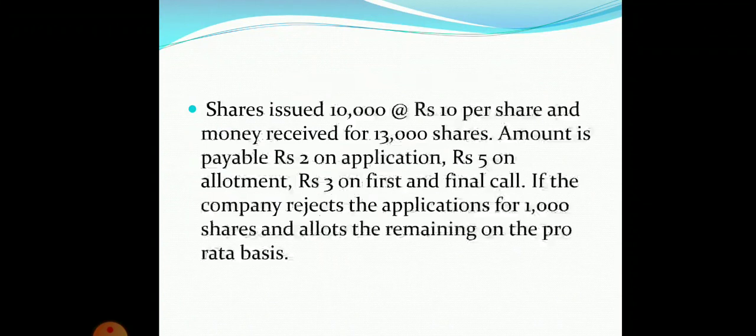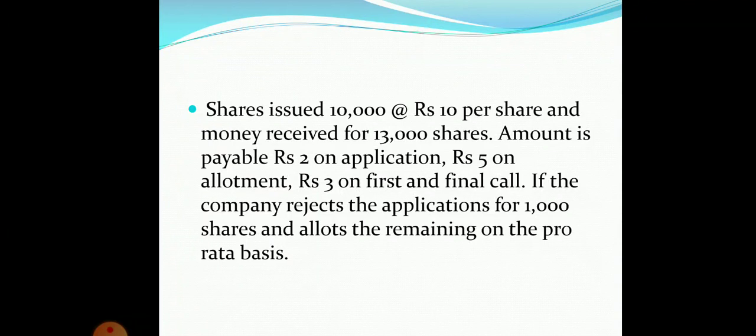A company issued 10,000 shares at the rate of rupees 10 per share. So the number of shares is 10,000 and the issue value of a share is rupees 10 per share. And money is received for 13,000 shares. That means the application is received for 13,000 shares. So the shares issued are 10,000 and applications received are for 13,000 shares. So it is a case of oversubscription of shares.